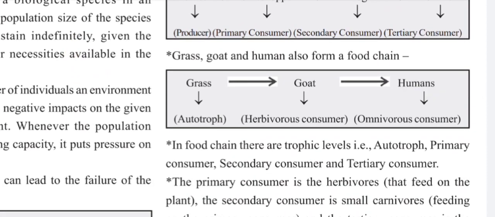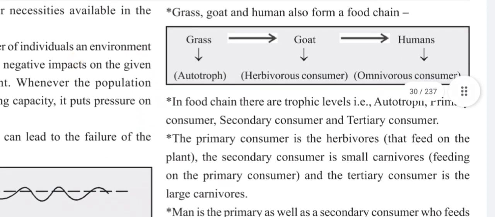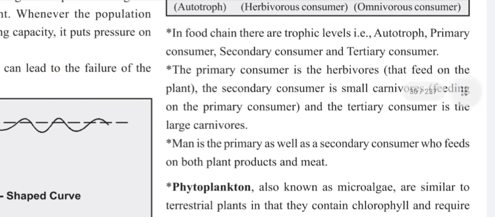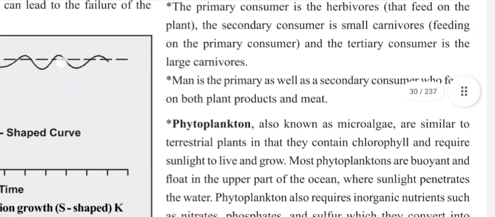In a food chain there are trophic levels. For example, autotroph, primary consumer, secondary consumer and tertiary consumer. The primary consumer is the herbivore that feeds on the plant. The secondary consumer is a small carnivore feeding on the primary consumer, and the tertiary consumer is a large carnivore. Man is the primary as well as secondary consumer who feeds on both plant products and meat.